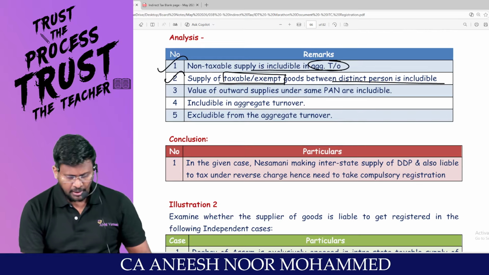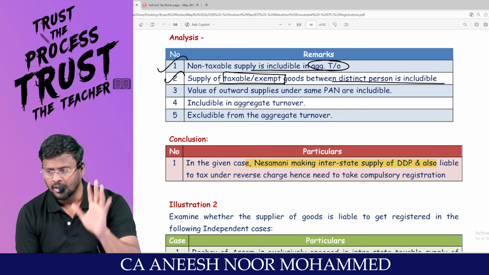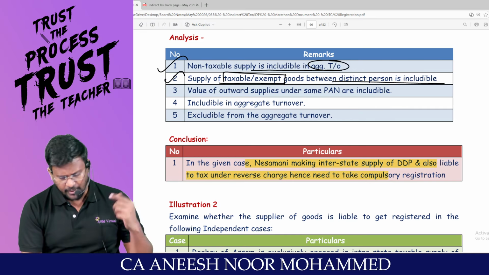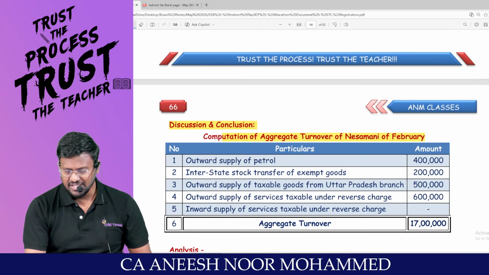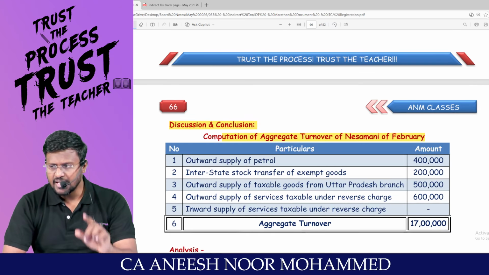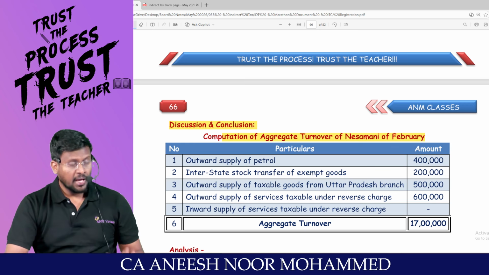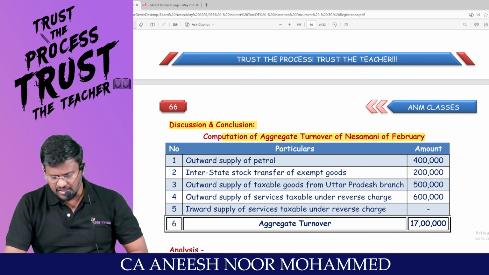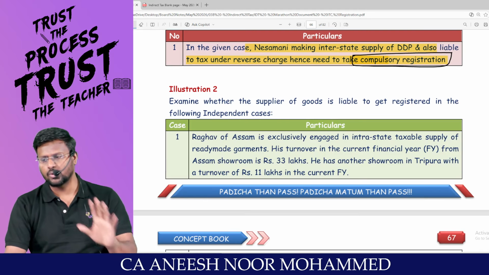Am I right? So in the given case, he is making interstate supply to a deemed distinct person and is also liable to tax under what charge? Reverse charge. Hence he needs to take compulsory registration under section 24. This guy does not fall under section 22, person liable for registration. But since he has made interstate outward supply to the deemed distinct person and has inward supply on which tax is liable to be paid on reverse charge basis, he is liable to take registration under section 24. Are you comfortable with illustration number 1?